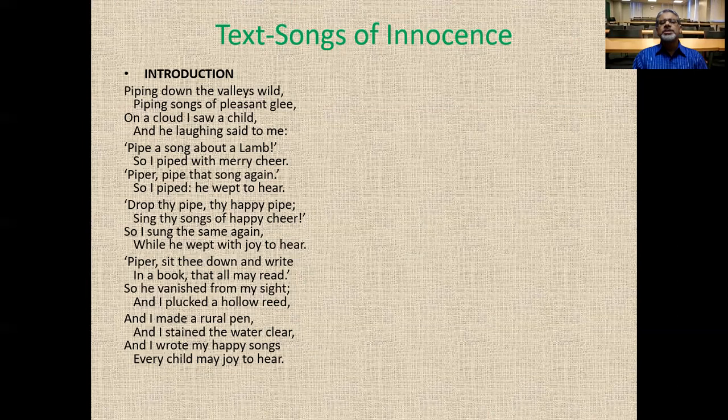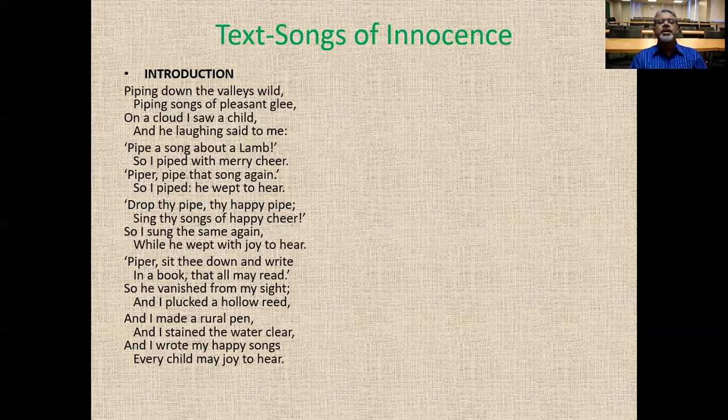Before going to the text, I'd like to say that the poet is thought of as a child, and he was piping in the field, and suddenly he saw a child in the cloud, and the child was talking to him. The child in the cloud has symbolic meaning. I will tell you later. So let's go to the text.